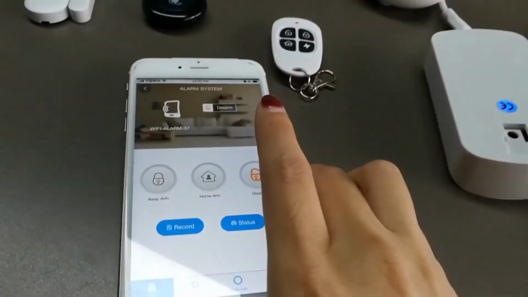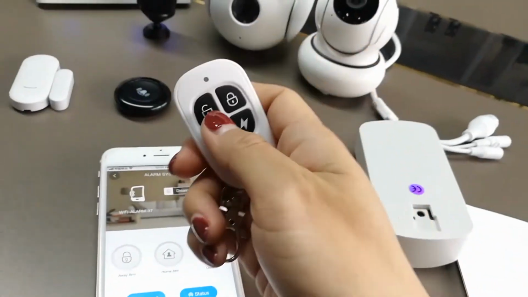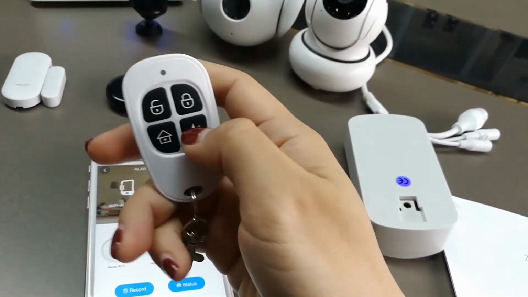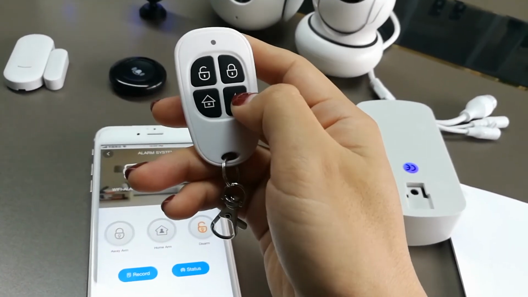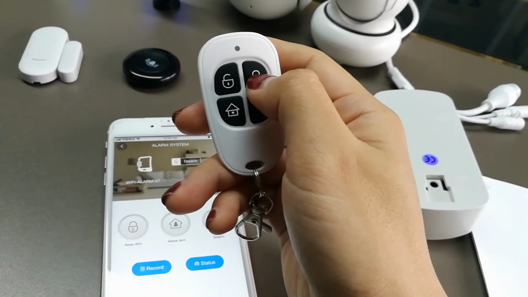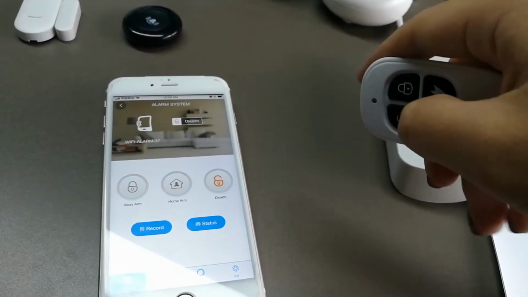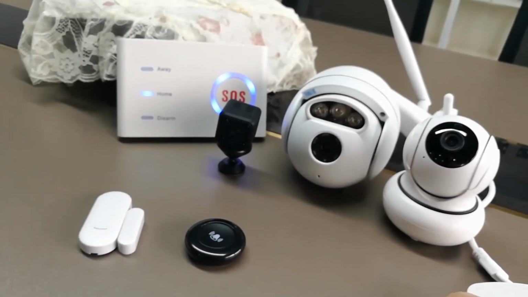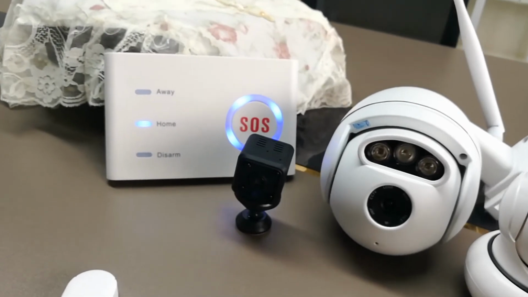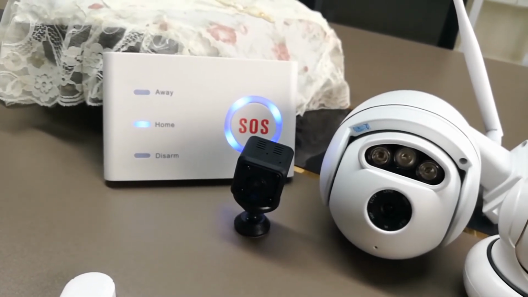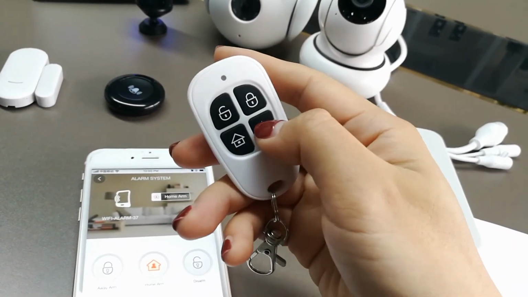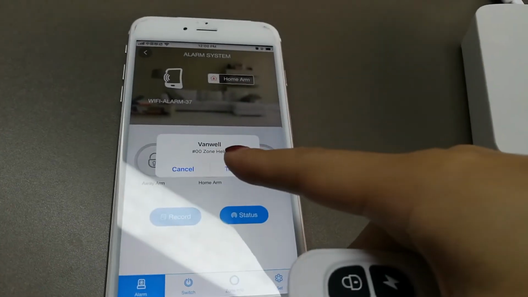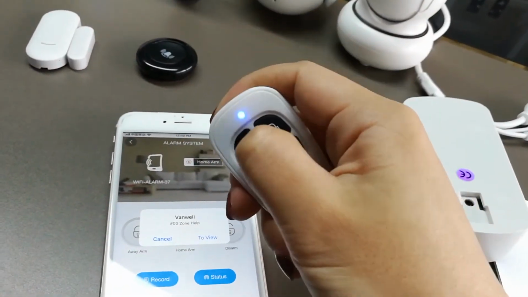Then let me try the remotes. Okay. This is disarm, arm, and home arm. This is for emergency alarm. You can press here and it will trigger the alarm. So let me check. Okay, press here. Okay, app push. It is on.